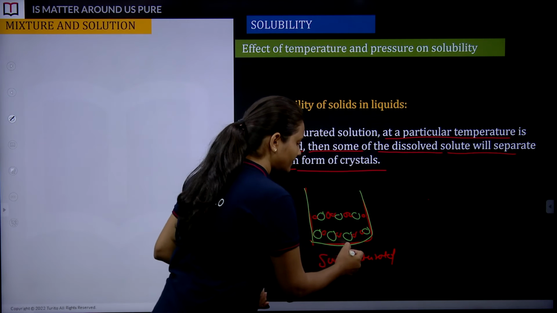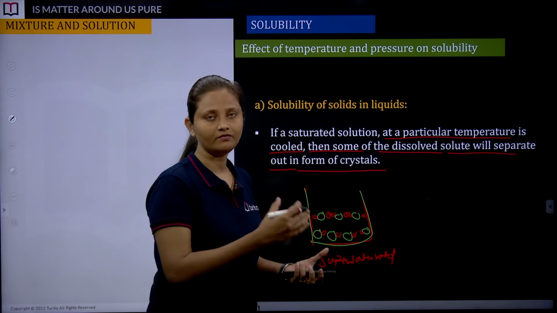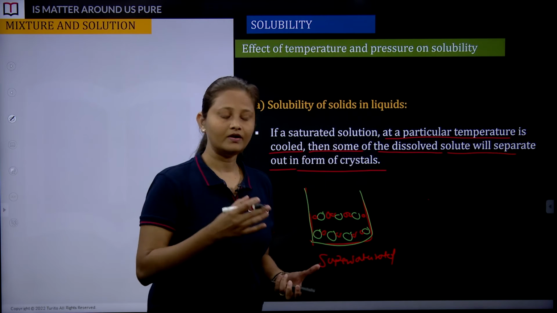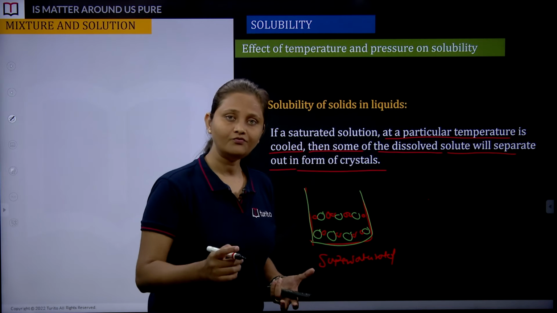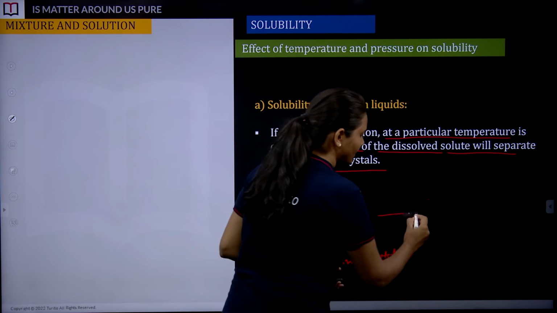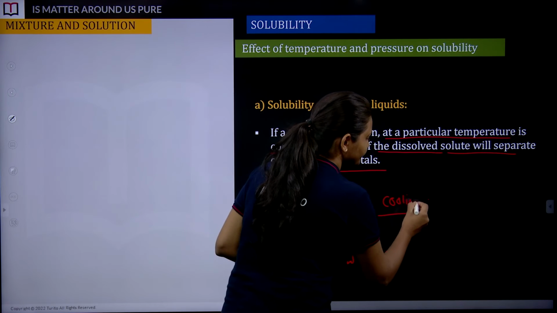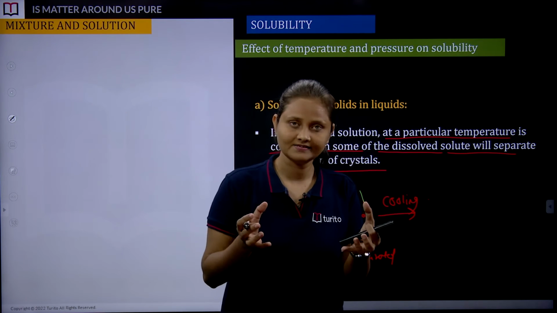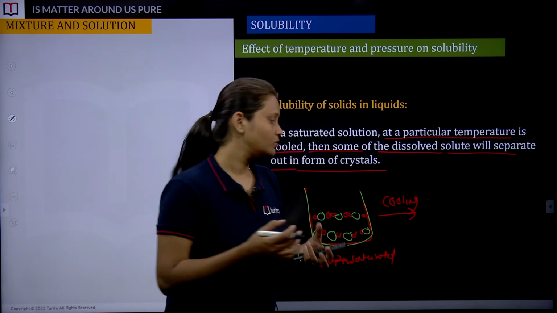Now, earlier we supplied heat to the solution, and that is why the conversion happened from saturated to supersaturated solution, and when we increase the temperature, solubility did increase. But what if we cool down, if we cut off the heat supply? I am writing here: on cooling, the kinetic energy of these molecules decreases. They were initially away from each other, now they are going to come towards each other.